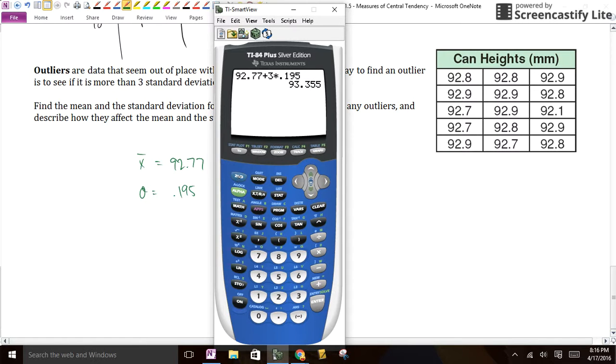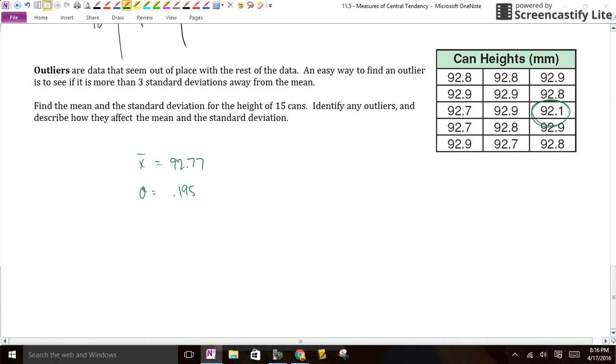All right, what about taking this guy and doing the exact same thing? I hit second enter. I'm going to change that to minus though. I'm going to hit enter. 92.185. Is anybody smaller than 92.185? Yes. This guy right here, something's wrong.